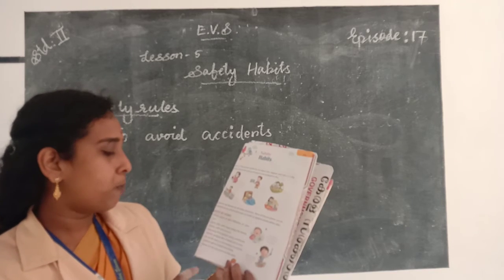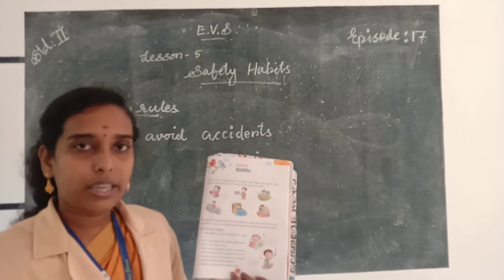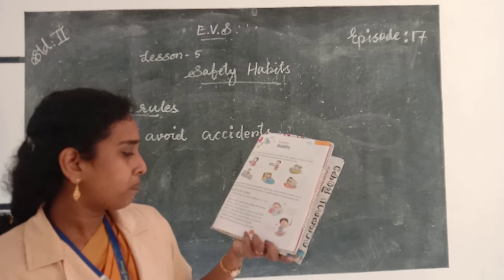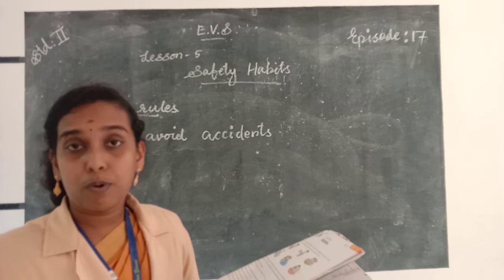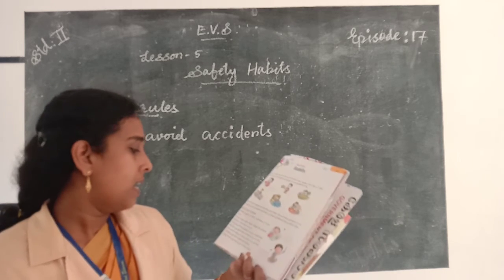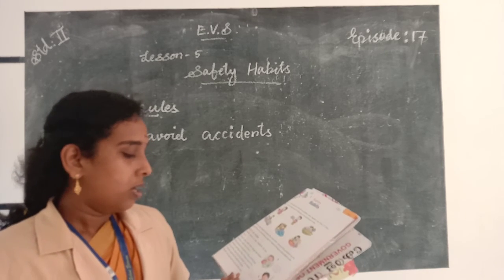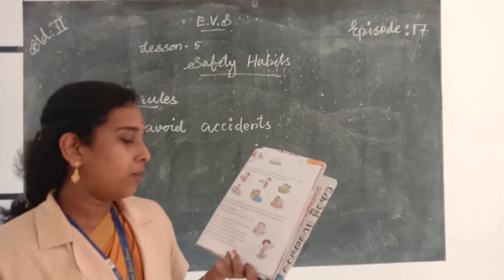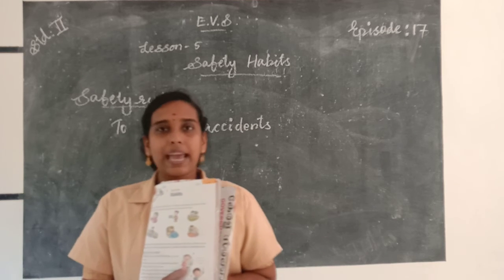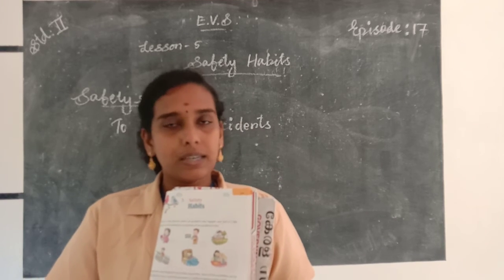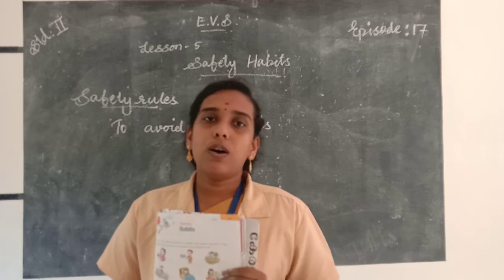And the next point is, do not fly kites on the terrace, which means you do not play on the terrace, and do not play outdoor games such as cricket and football inside your houses. Then never run up and down on the stairs. And do not play with knives. A knife is a sharp thing, so if you play with a knife, it may cause accidents. You should never play with sharp things. So these are the important safety rules we should follow at our home.